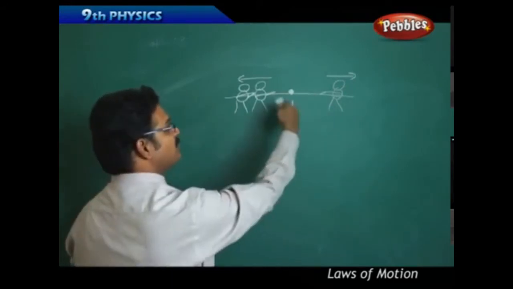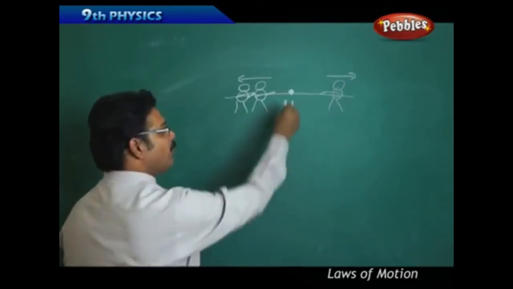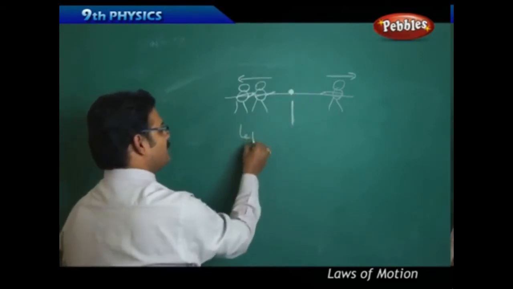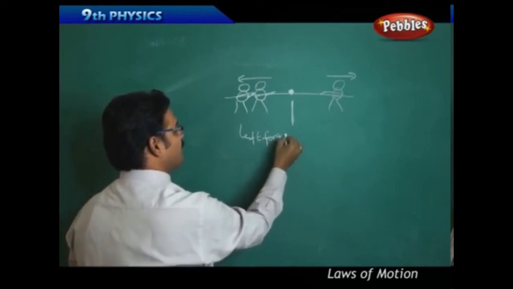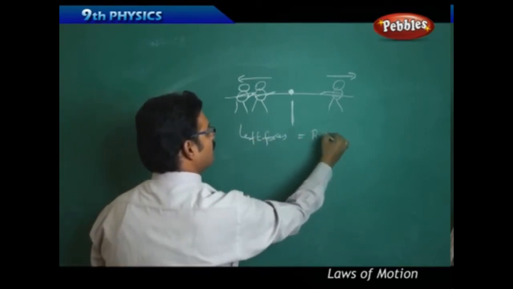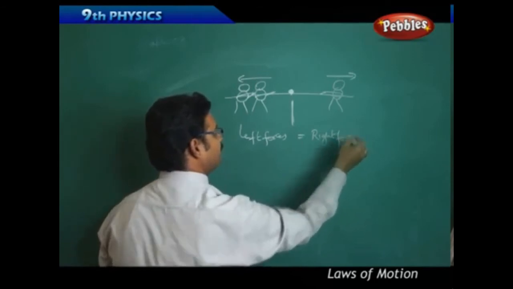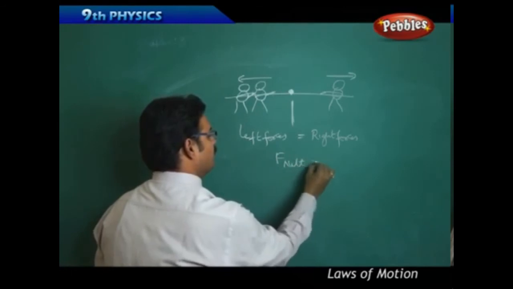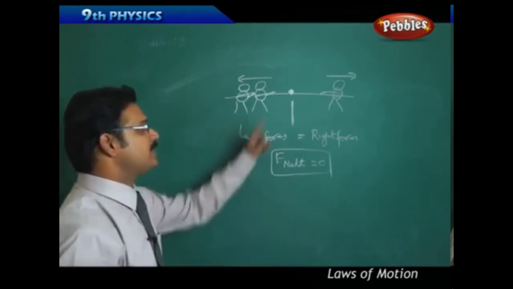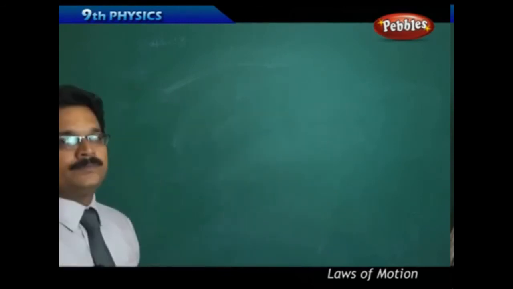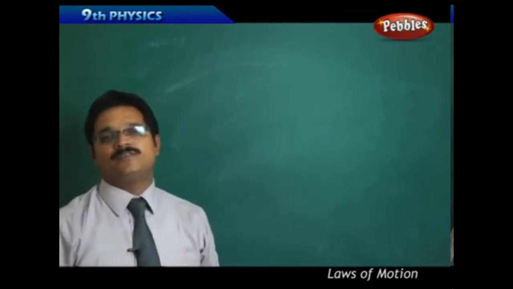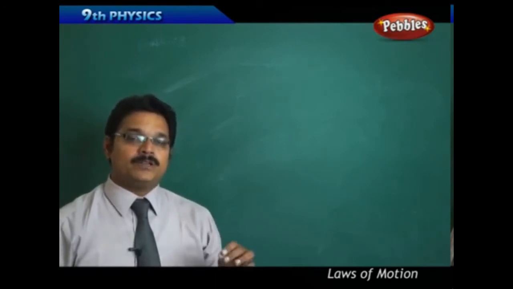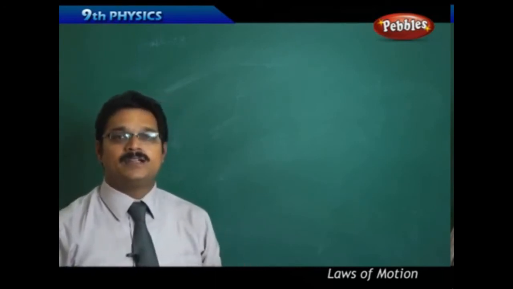And if the rope is not moving and the point is exactly below the reference line, then we say that the left forces equal the right forces, and we can say that the net force equals 0. So no force is acting on the rope. Right, so we learned about what is balanced force and unbalanced force. Now we move on to some numericals based on resultant force.